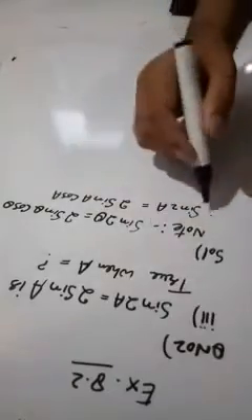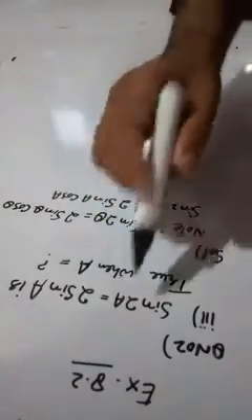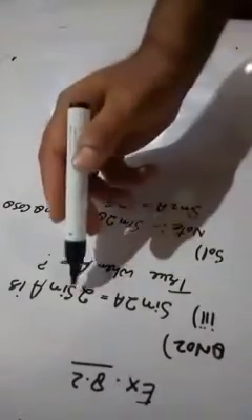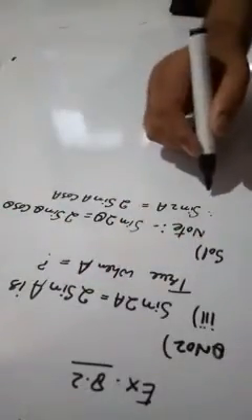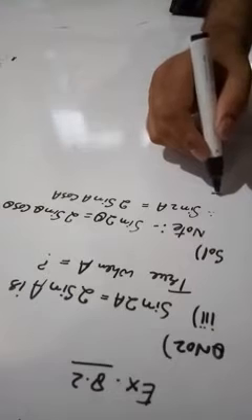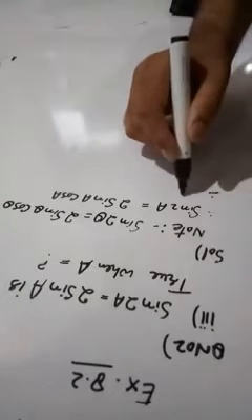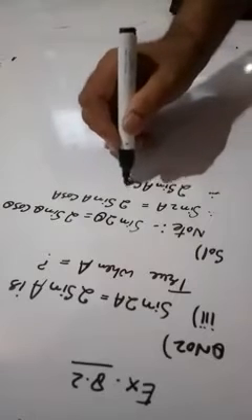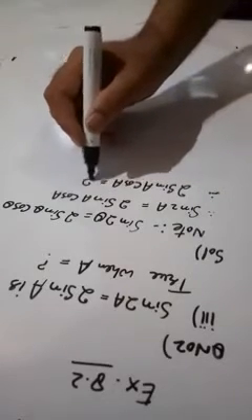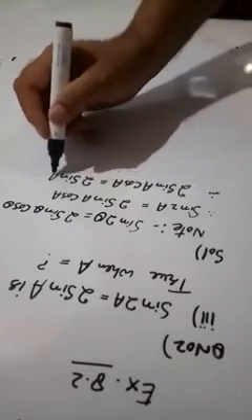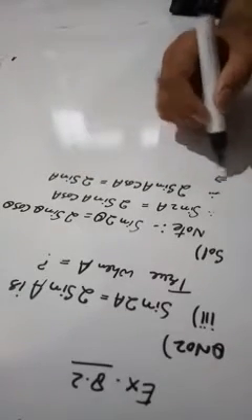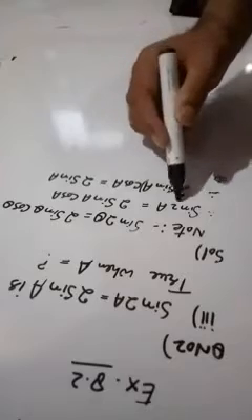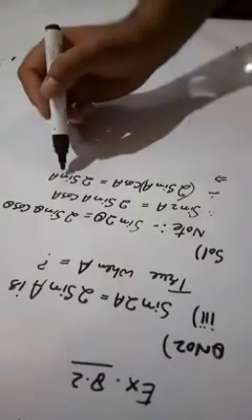So from the question, instead of this sine 2a, I will write 2 sine a. It is given to be equal to twice sine a. So therefore 2 sine a cos a is equal to twice sine a, which further implies I will transpose this whole term, twice sine a, to the RHS.